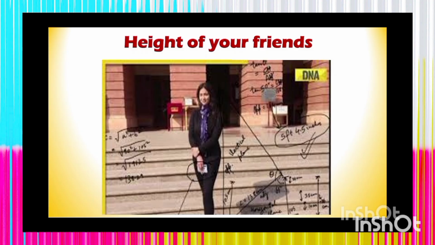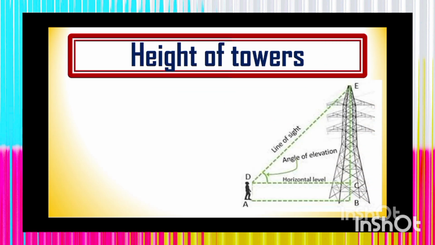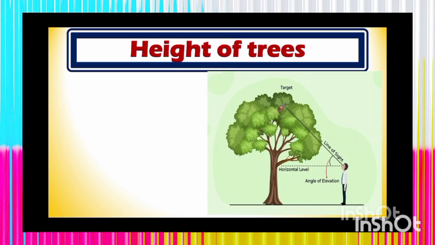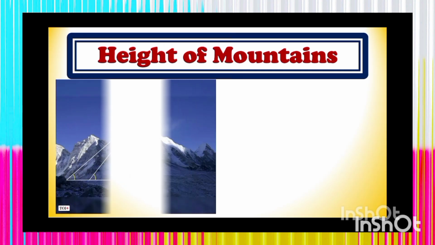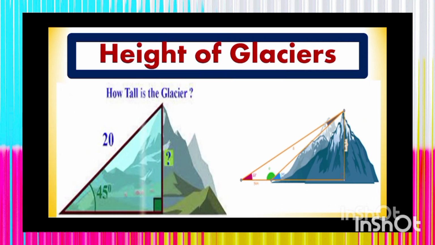You can devise a trigonometric device known as a clinometer. You can prepare it, which students have already done. You can find the height of towers exactly and correctly with the knowledge of trigonometry. Height of trees, you see how trigonometry is so essential and important for all of us. Okay? You can find the height of mountains, and the height of glaciers is also of significance.